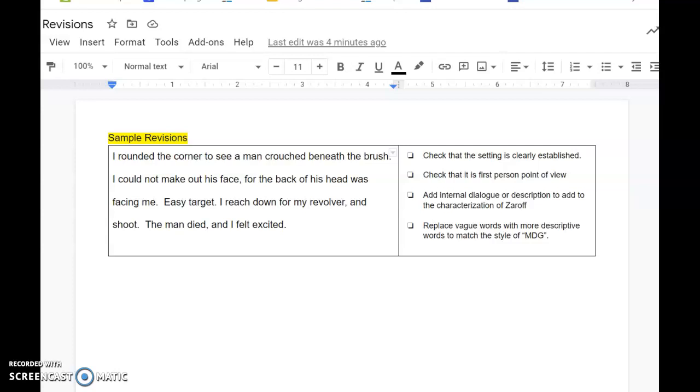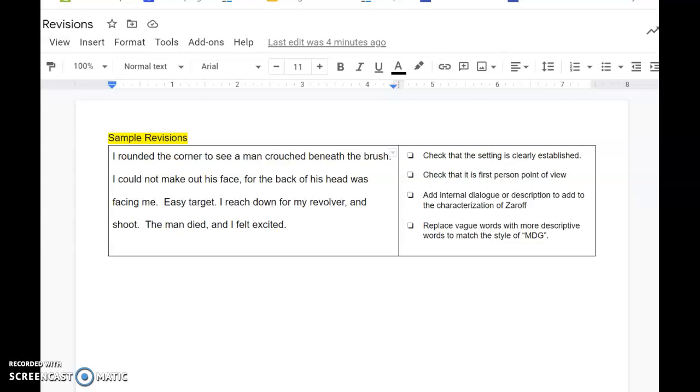I rounded the corner to see a man crouched beneath the brush. I could not make out his face, for the back of his head was facing me. Easy target. I reached down for my revolver and shoot. The man died, and I felt excited.